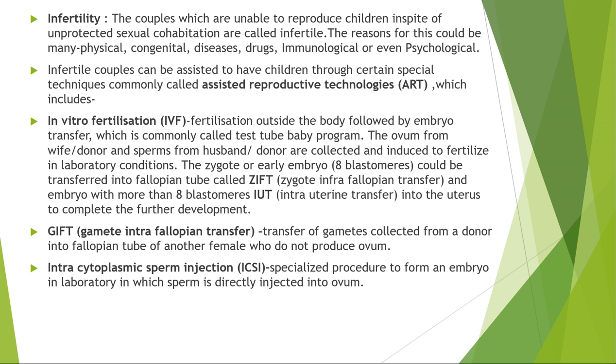Correct. Infertility can happen in both the male and the female. How does infertility occur in the male? If the sperms are non-motile, or they don't have normal morphology, such a male is infertile. And if in the female the ovum is not produced during the ovulation period of the menstrual cycle, such a female is called infertile.